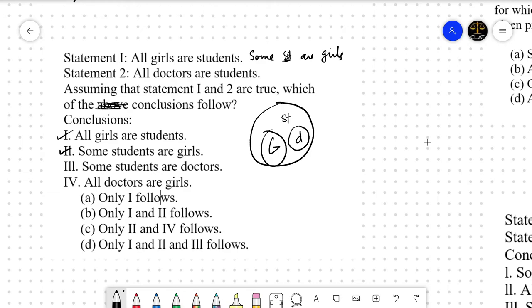C क्या बोल रहा है? Some students are doctors. Yeah, absolutely. इधर से बोल सकते हैं. Some students are doctors. Fourth क्या बोल रहा है? All doctors are girls. No. यहाँ पे we beg to differ with the question setter. Right. 1, 2 and 3 follows. Let's move to the next question.